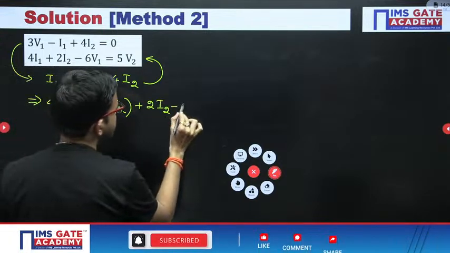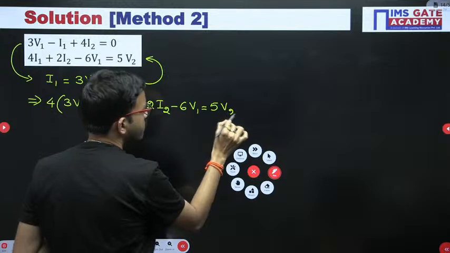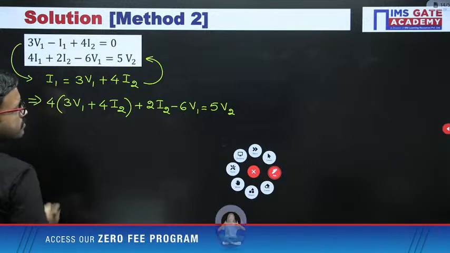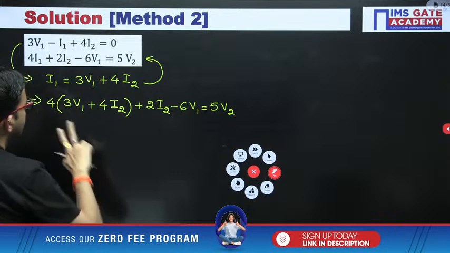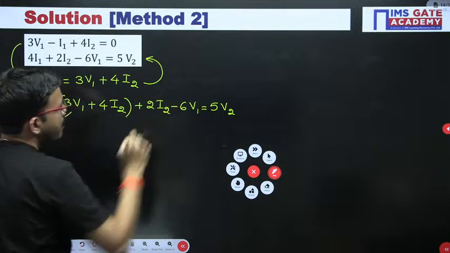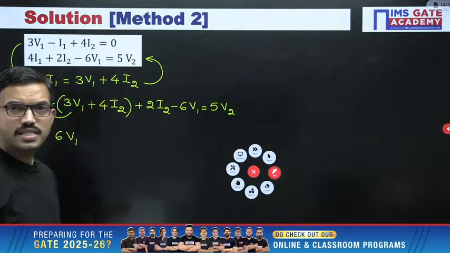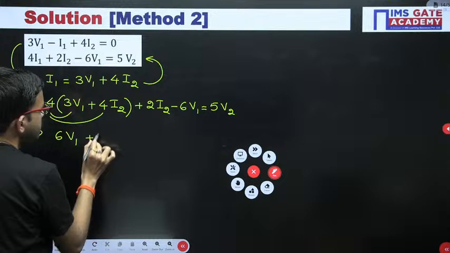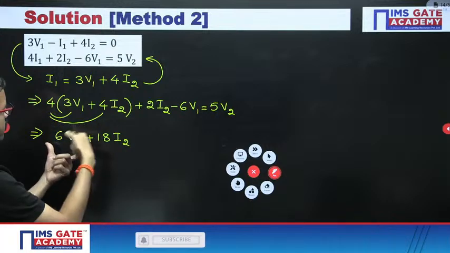minus 6V1 is equal to 5V2. Okay. Next. So just observe here. 4 3s are 12, 12V1 then minus 6V1. 12 minus 6, that is 6. Next, 4 4s are 16, 16 plus 2, 18, 18 I2. So up to here we have done with respect to V1 and with respect to I2.